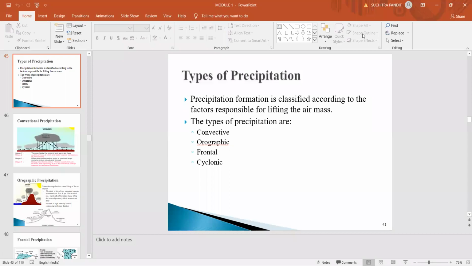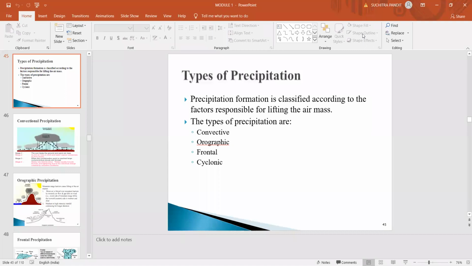Due to the unequal heating of Earth's surface, due to the variation in temperature. So what happens when there is an unequal heating of Earth's surface? The moist air which is very close to the earth, just about 1.5 meter above the water surface or the ground surface, rises to the sky due to its low density.